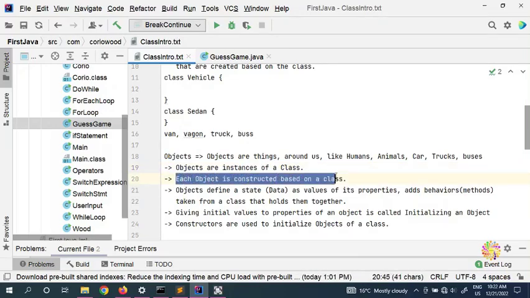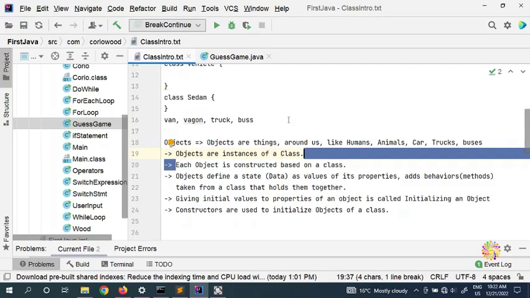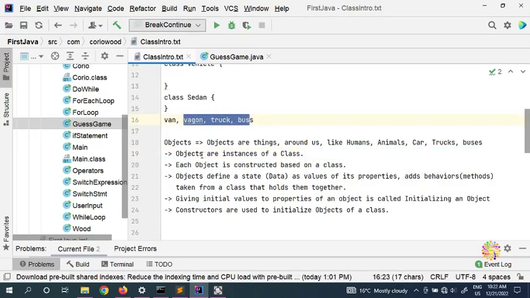Each object is constructed based upon a class. So if you have a class vehicle, you can create objects of the class vehicle. Objects define a state. As I said about the van, wagon, utility, sedan, say for example buses and sedans, they have data, they have a state as values of its properties, its behavior, methods taken from a class that holds them together.